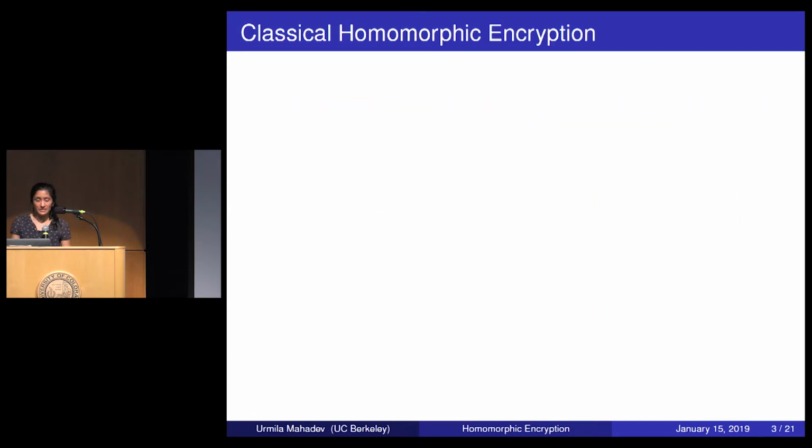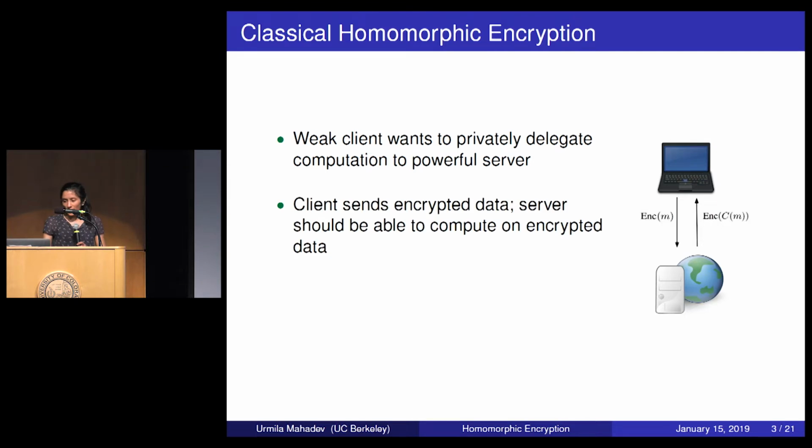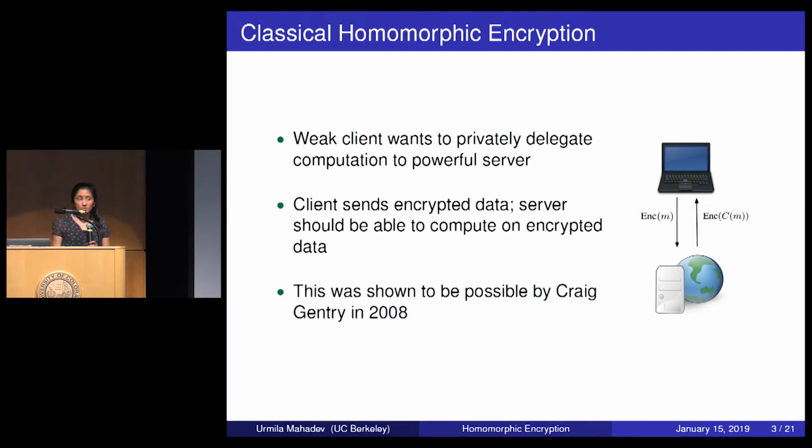Okay, so this is the model. And now this model is very well studied in classical cryptography, and it's called homomorphic encryption. And here the setting is a little bit different. So now the client is still a classical machine, but the server is a much more powerful classical machine. So now you have a weak client who wants to use a much more powerful server in order to delegate a computation. And the setup is the same in the sense that the client is just supposed to send over encrypted data, and the server should be able to apply a classical circuit on top of that encrypted data. And this question was resolved in 2008 in a breakthrough result by Craig Gentry.